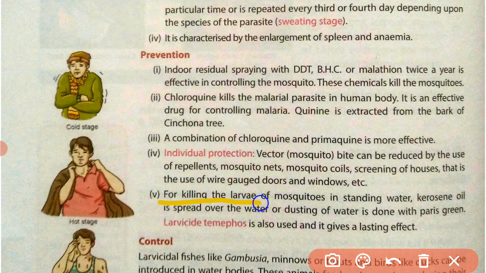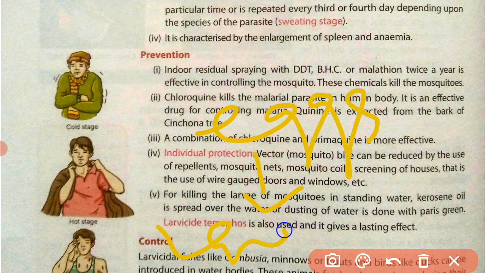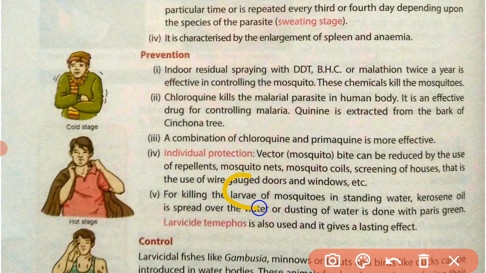Now for killing the larvae of mosquito, as you know, the mosquito lays eggs first, and from the eggs the larvae form. So if we kill the larvae of mosquito, we can decrease the number of mosquitoes in our locality. The larvae of mosquito are found in standing, stagnant water, and if we add kerosene oil into the standing water, then the larvae of mosquito will die and the number of mosquitoes will be reduced.